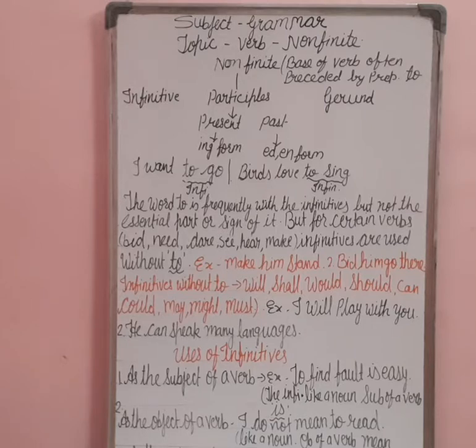Here I will tell you the example for non-finite infinitive, that is I want to go. Here want is a verb and another verb is go. We have used the word to. So to go became an infinitive. Second example, birds love to sing. Here the first verb is love and the second verb is sing. We have used to sing. To sing is an infinitive.